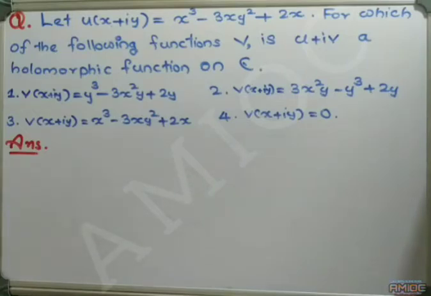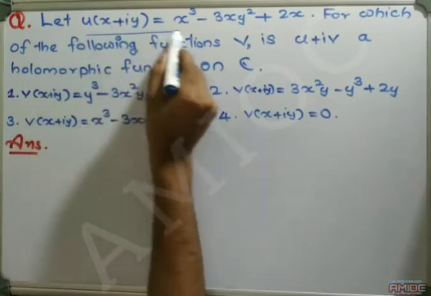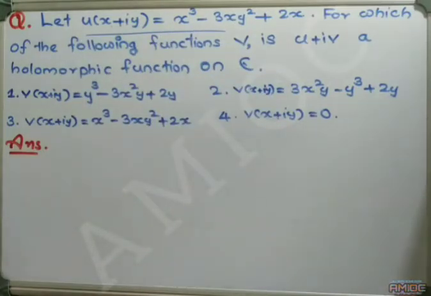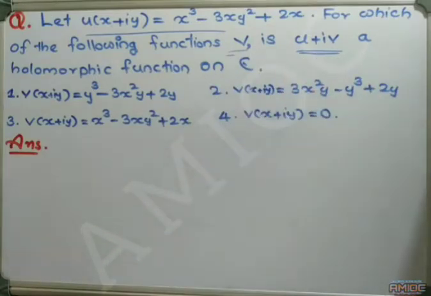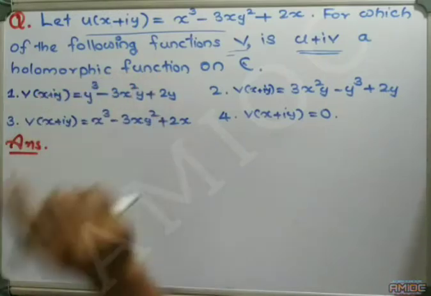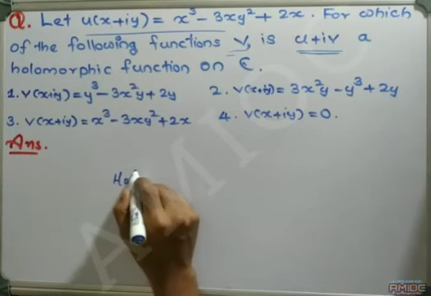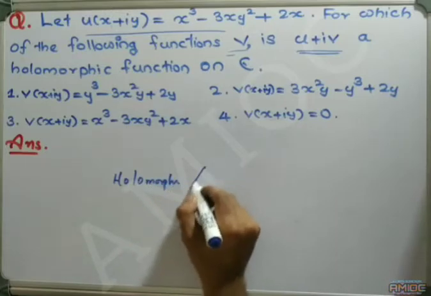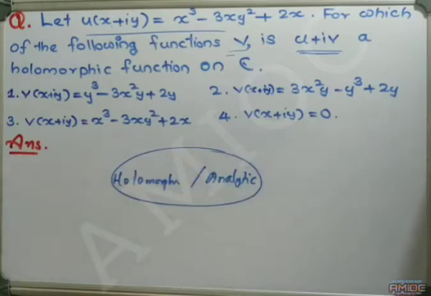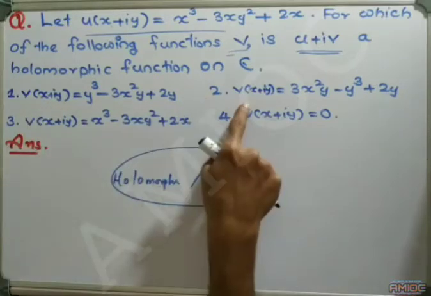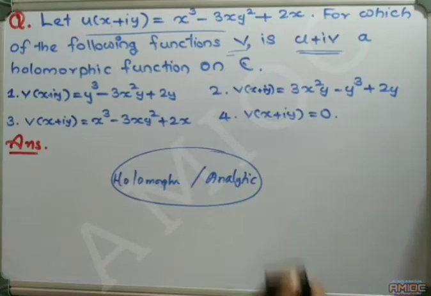Here we are given a function u of x plus iy equal to x cube minus 3xy square plus 2x, and we are asked to find for which of the following functions v, u plus iv is an analytic function on C, a holomorphic function on C. Holomorphic is another term for analytic functions. Therefore, we have to find the v such that u plus iv is an analytic function.